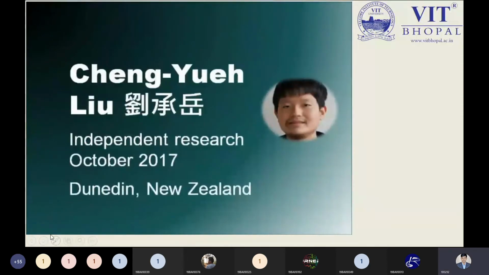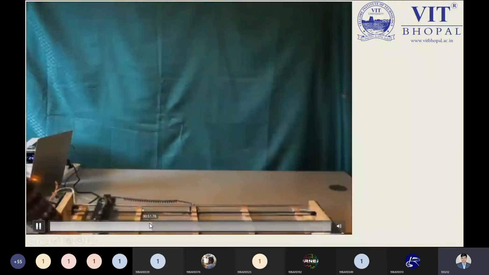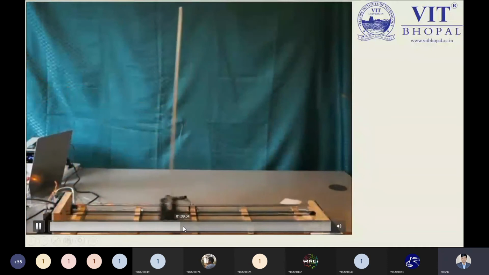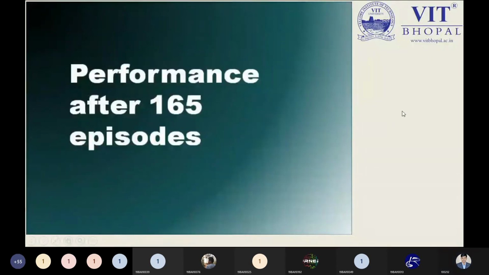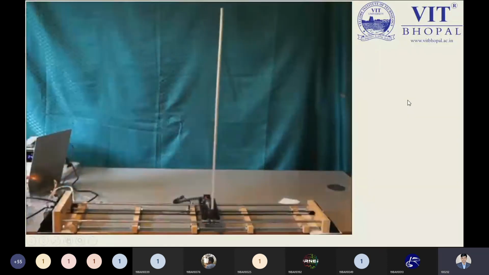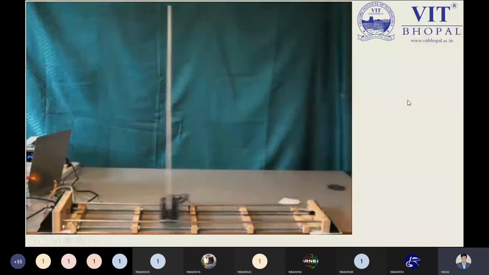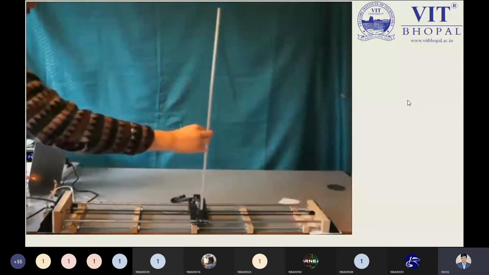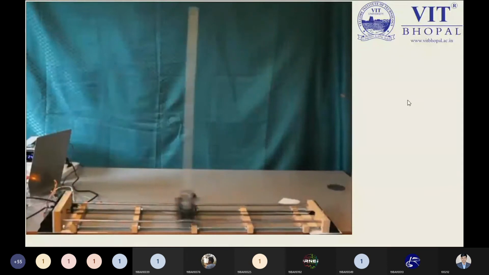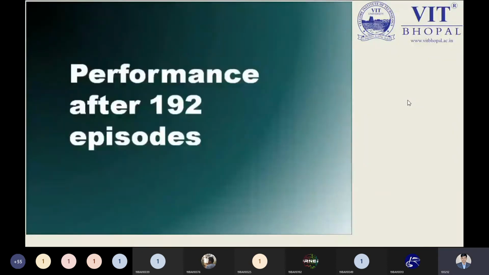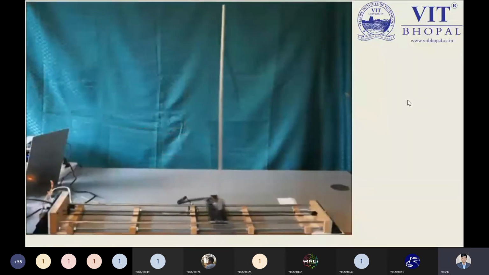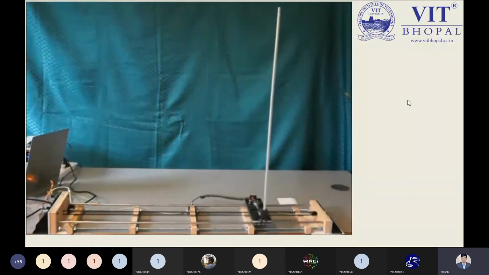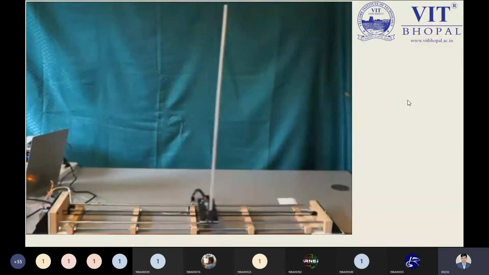Okay, so I'm just moving to this point. We were on this point right now. After the 165 episode, the pole is trying to balance. Now it is balancing. Now you will be able to see. Yes, it is perfectly balancing again. After the 192 iteration, the pole is now trying to balance in a better way than the previous iterations.